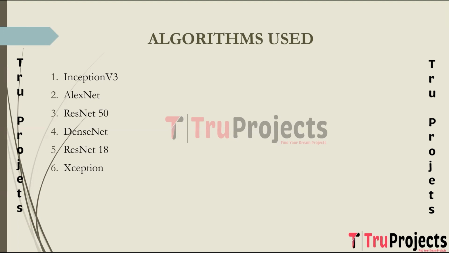The next algorithm is Xception. Xception is a convolutional neural network architecture. It is inspired by the Inception architecture but introduces depth-wise separable convolutions, which aim to capture spatial and channel-wise correlations separately. This architecture reduces the number of parameters and computational complexity while maintaining or even improving performance compared to traditional convolutional layers.